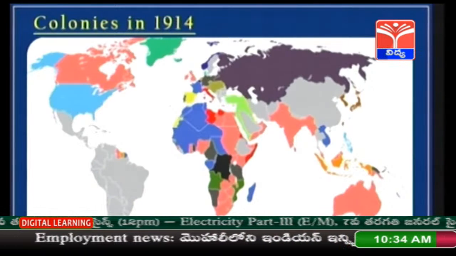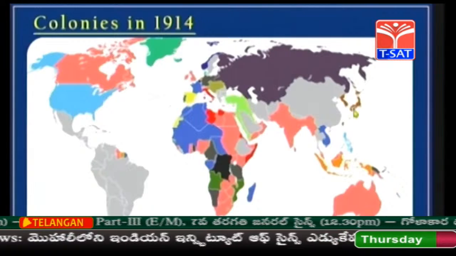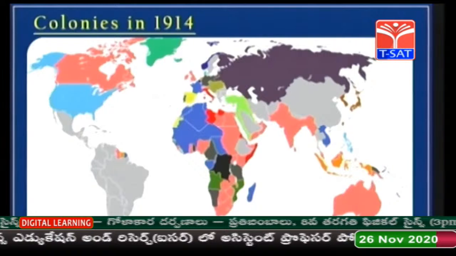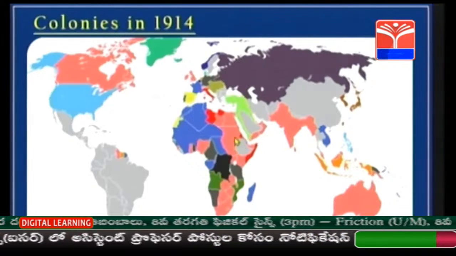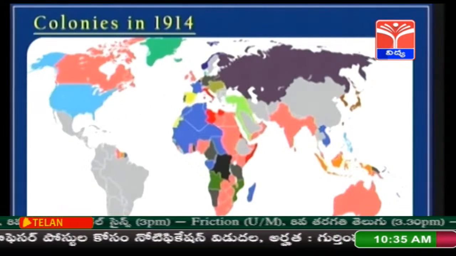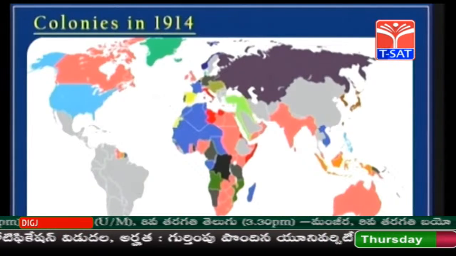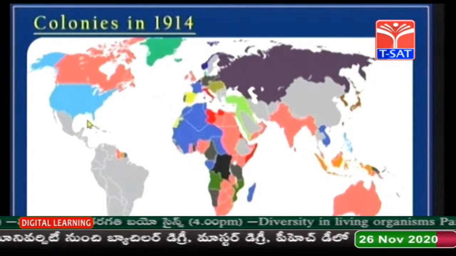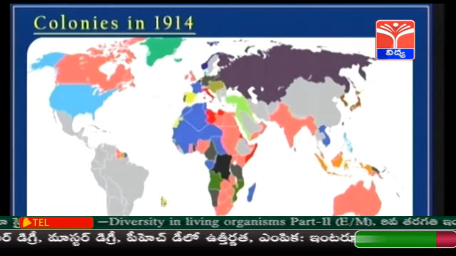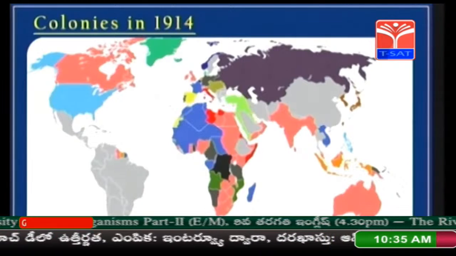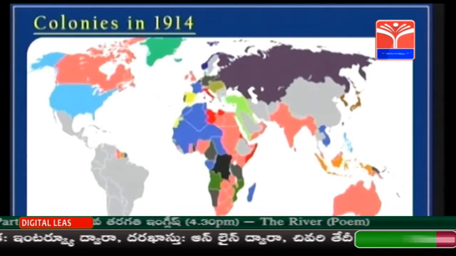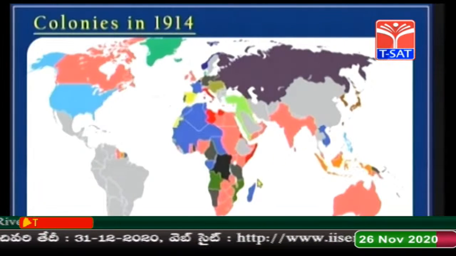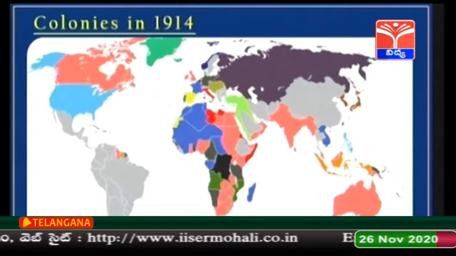That means India is a colony of Britain. Wherever this light pink color is shown, those countries were colonies of Britain. In a similar way, France is shown in blue color, so wherever this blue color is shown, those were colonies of France. In the same way, the light brown color shown in this map represents the colonies of Holland.